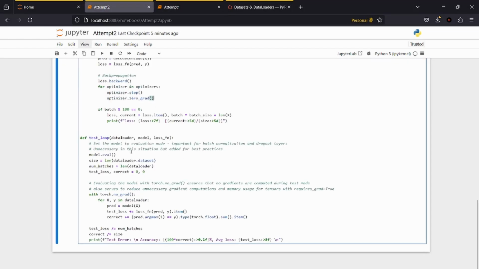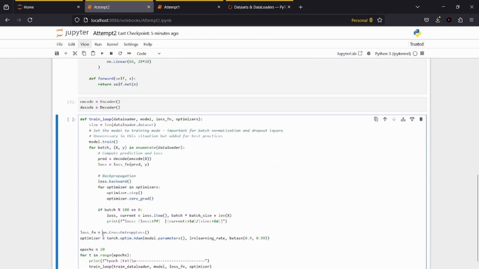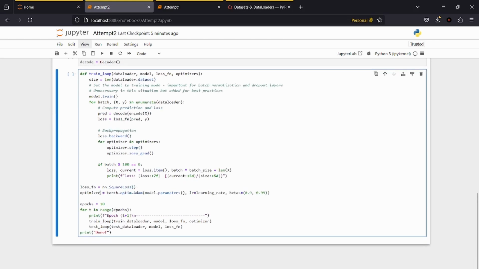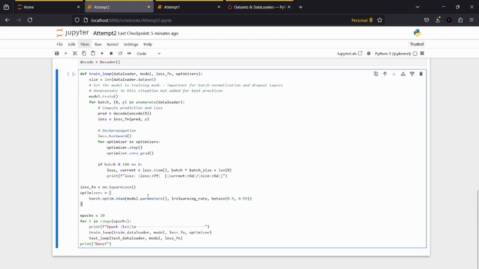Okay, then test loop, we don't need a test loop. Now we do this. So now this should be square loss, if that's a thing. Hope that's a thing. Optimizers, we have 2 optimizers. The first one is the encode parameters. The second one is the decode parameters.